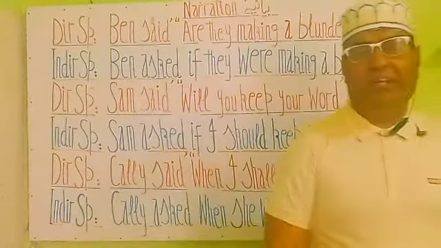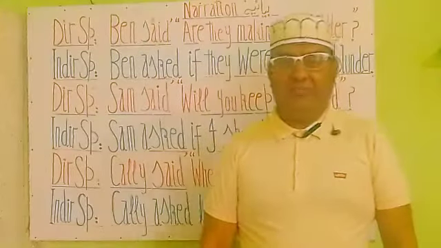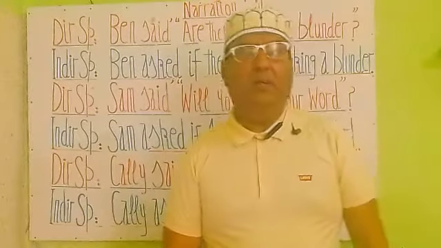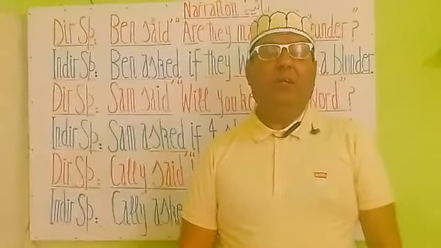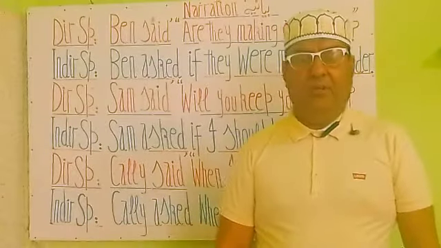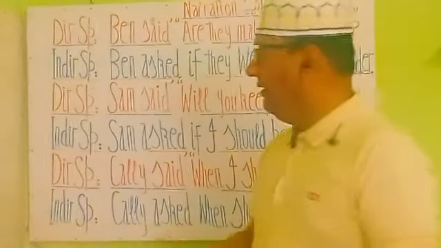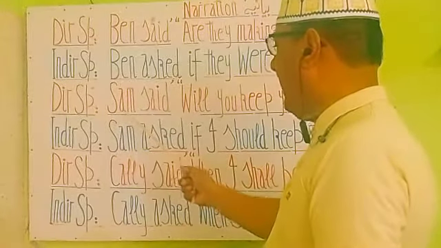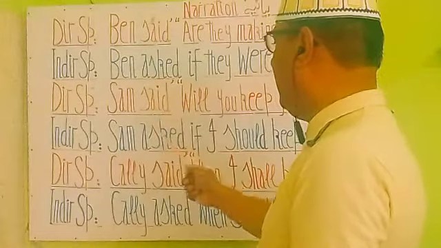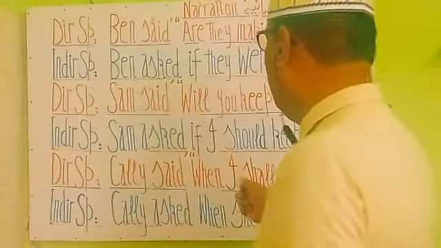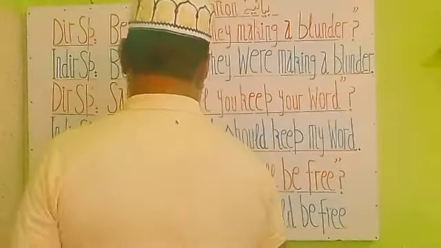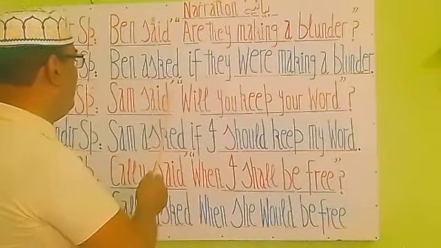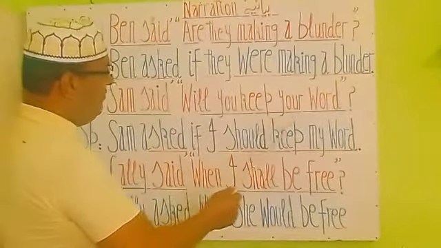Now let's see the next statement. Let's proceed to the next statement in indirect speech. आइए अब अगला जो सेंटेंस है, इसे पढ़ते हैं, जो कि डायरेक्ट स्पीच है। Let's see here in direct speech. Sam said, Sam ने कहा, comma, inverted comma start, will you keep your word? Commas close and interrogative sign.